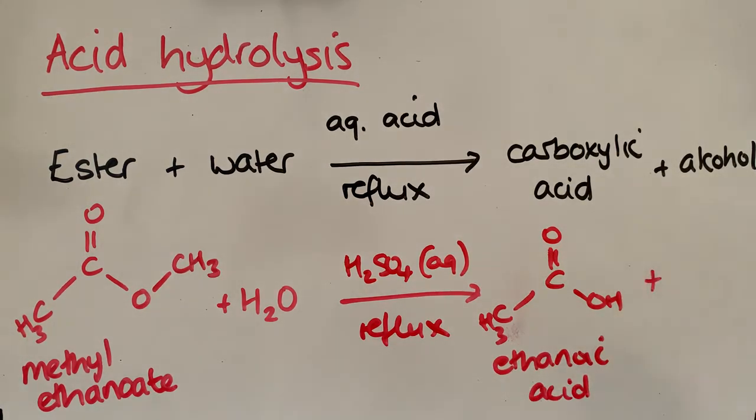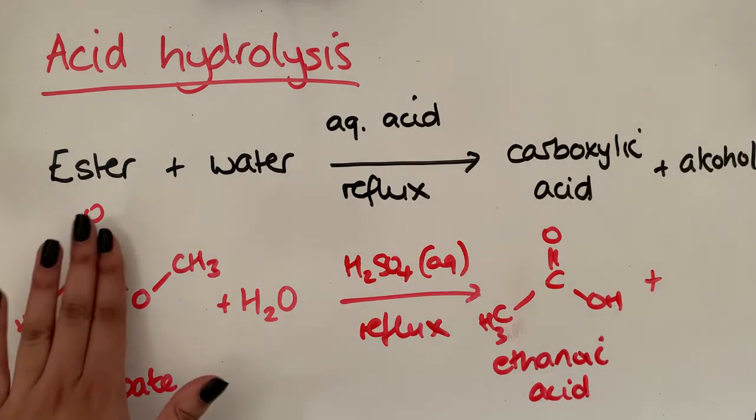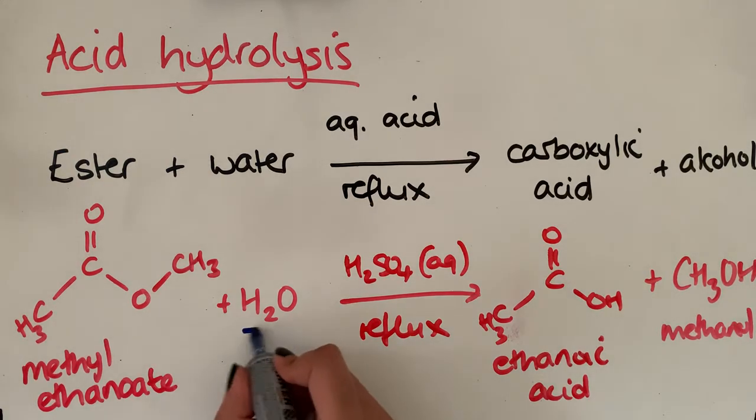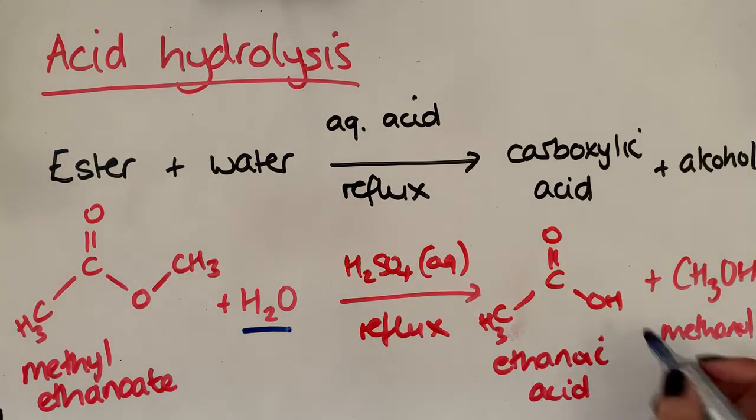And the alcohol that makes it is this part here. So as you can see, that would just be methanol. Like so. Okay, and as you can see, this water molecule has been added across over here. So that's the hydrogen from the water, and that's the other hydrogen and oxygen from the water as well.